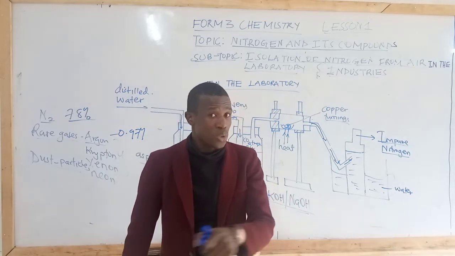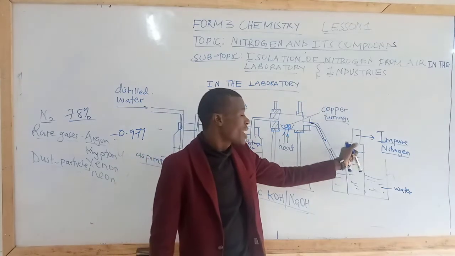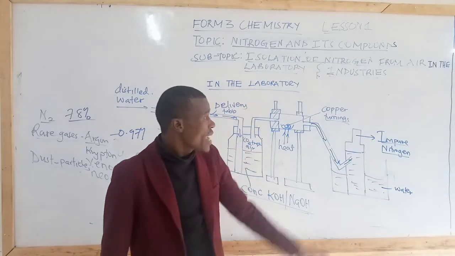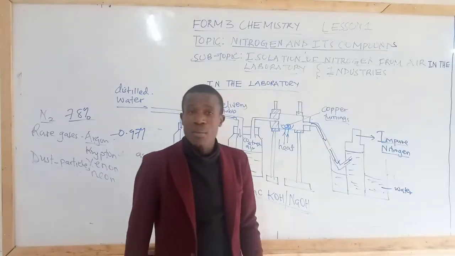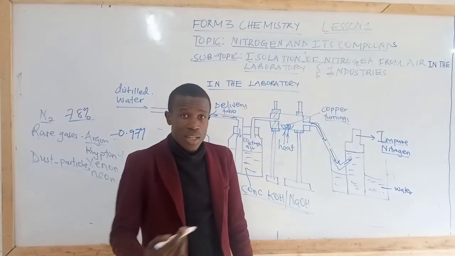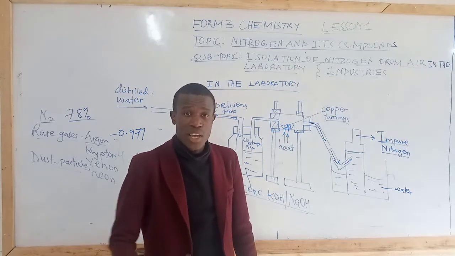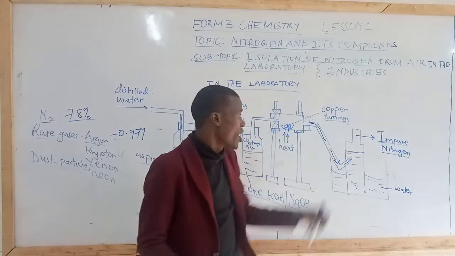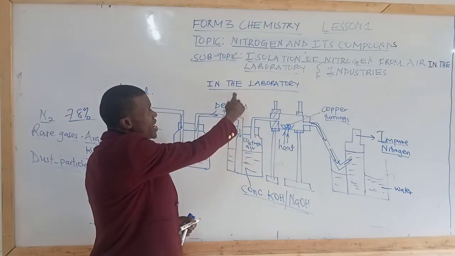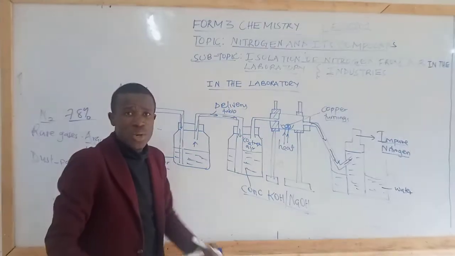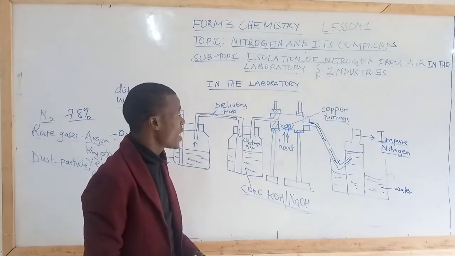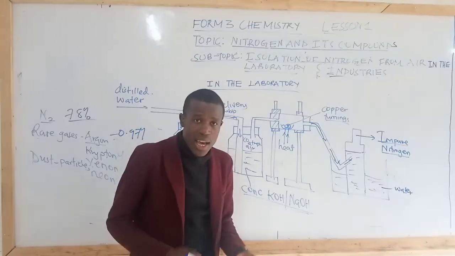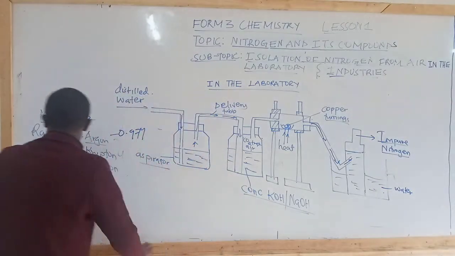So if you are asked to give a reason as to why nitrogen gas can be collected by this method, that is over water method, it simply means the property which necessitates the collection is insolubility. It is insoluble in water. So students, we have seen how we can isolate nitrogen from air. Our second step now is to know how we can isolate nitrogen in the industries.